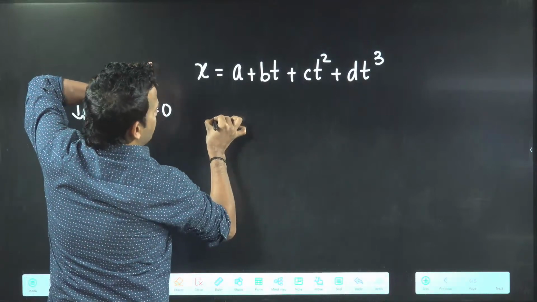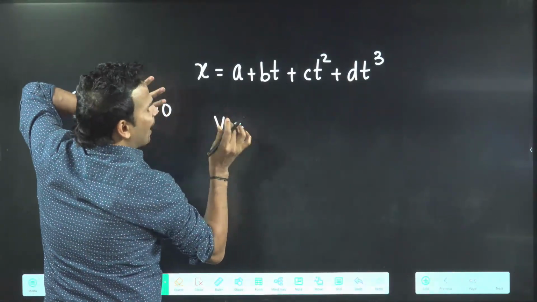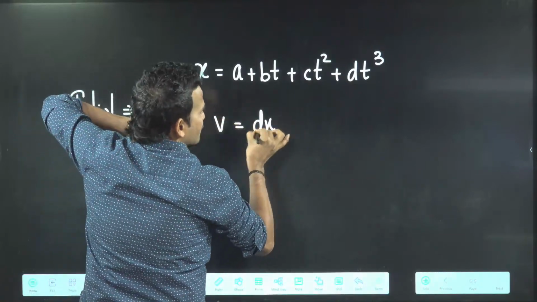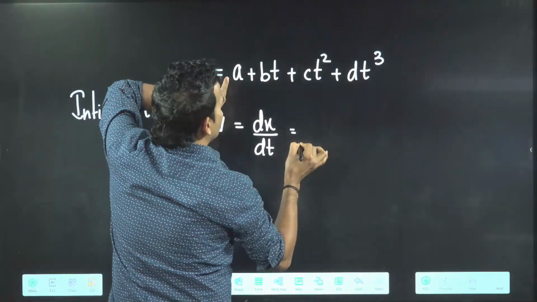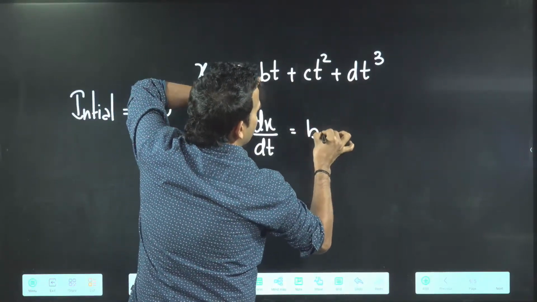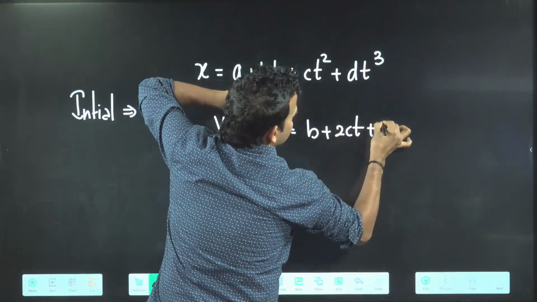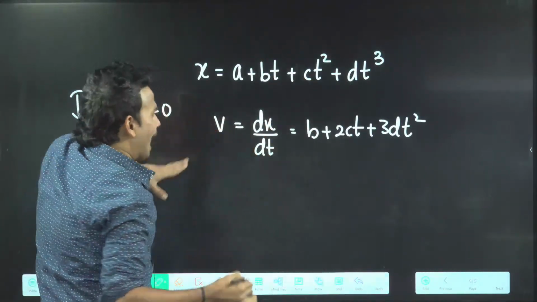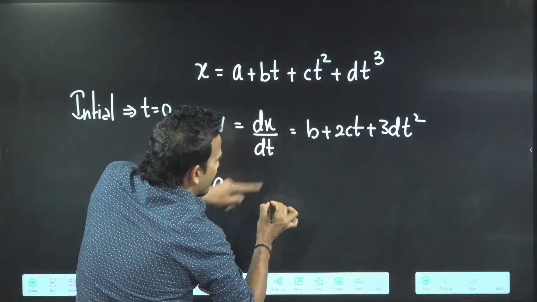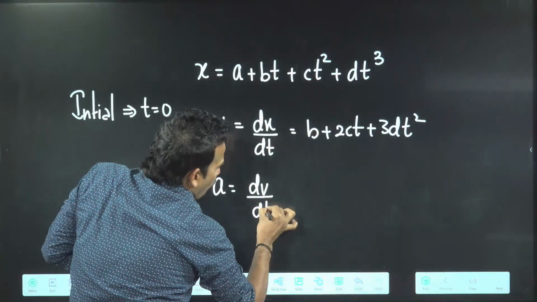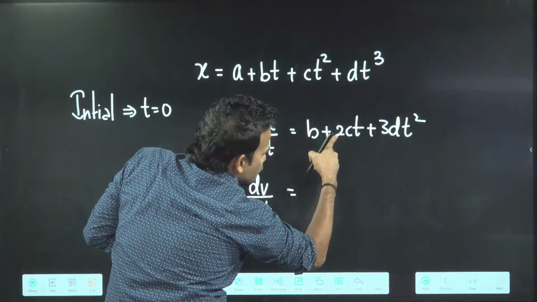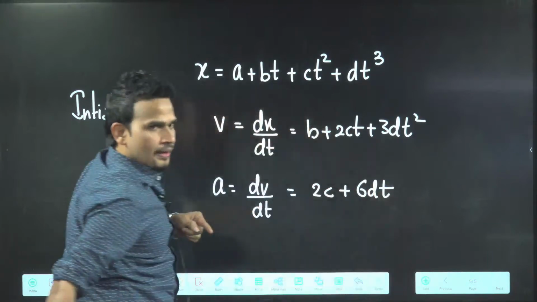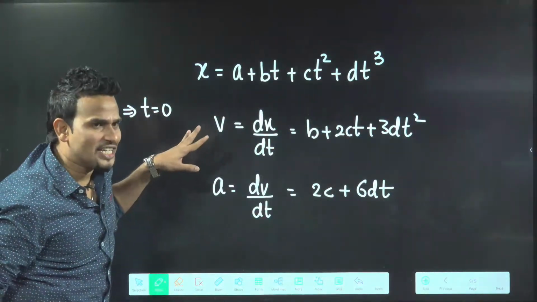First find velocity. They are asking to find initial velocity and initial acceleration. So first I will calculate velocity. Velocity means dx by dt. If we differentiate, a differentiation is 0. This will become b plus 2ct plus 3dt square. Once v came, acceleration will come. dv by dt. Differentiate one more time. This will be differentiation 0. This will become 2c plus 6d into t. Now they are asking you initial velocity and initial acceleration.